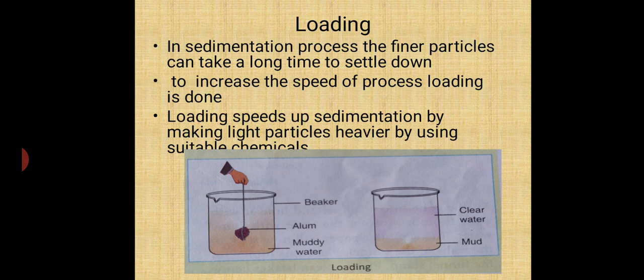Alum makes the lighter particles heavier. That process is called loading, and it is used to increase the speed of sedimentation by making light particles heavier with a suitable chemical. See, in the first picture alum is being added. In houses we still use alum in the rainy season. So that process is called loading.